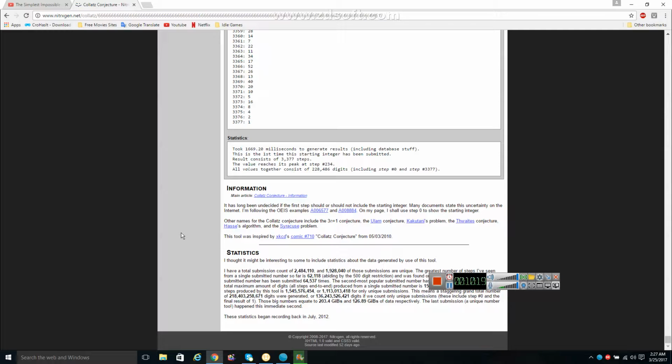And 3,377 took 1,669.2 milliseconds to generate. This is the first time this was entered. The result consists of 3,377. The value reaches its peak at step 234. All values together consist of 228,486 digits. Whew! I don't know if I could get a number bigger than 3,377. That's a big number.